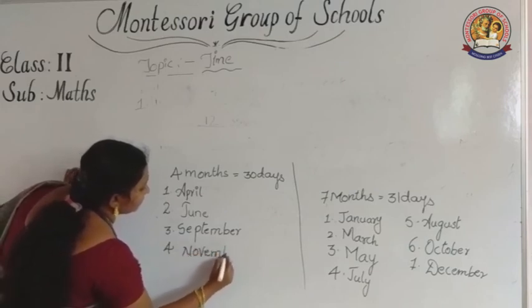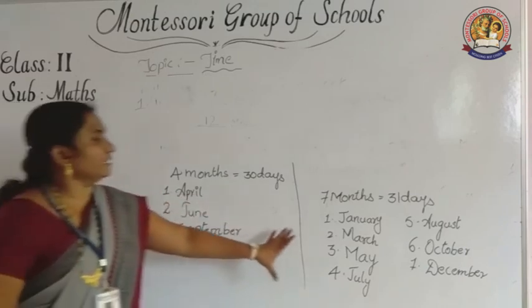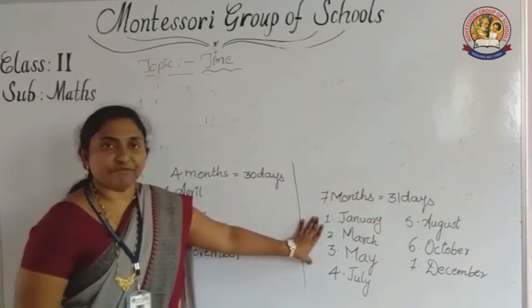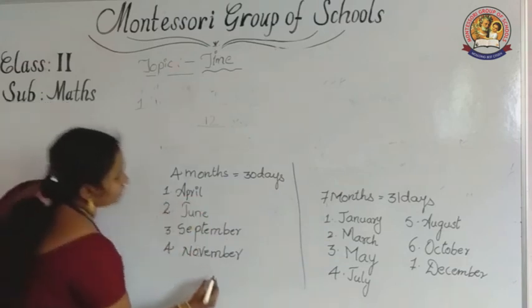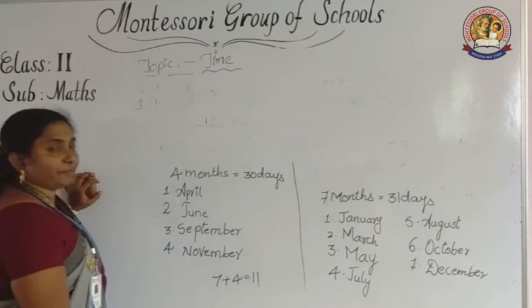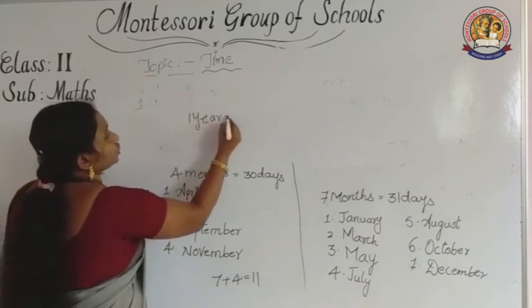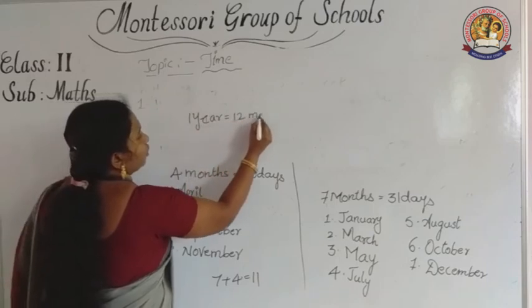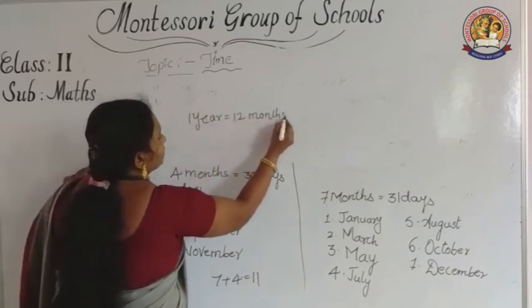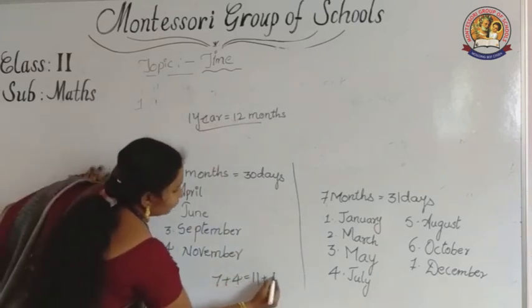So how many months have 30 days? 4 months. How many months have 31 days? 7 months. So 7 plus 4, total how many are there? 11 months. 1 year is equal to how many months? 12 months. So 11 months are already over. Next, another 1 month, February.